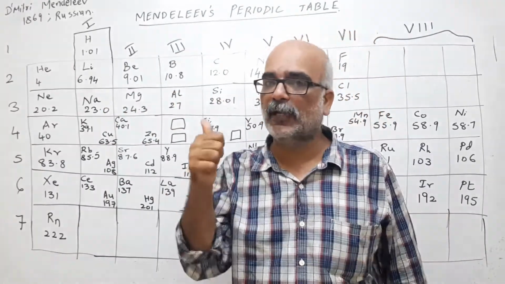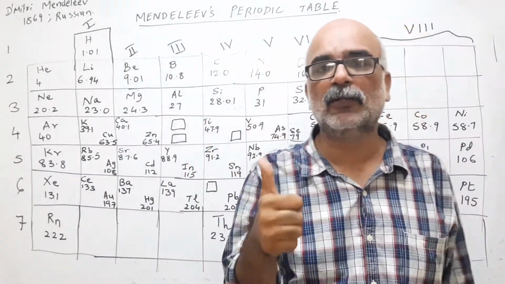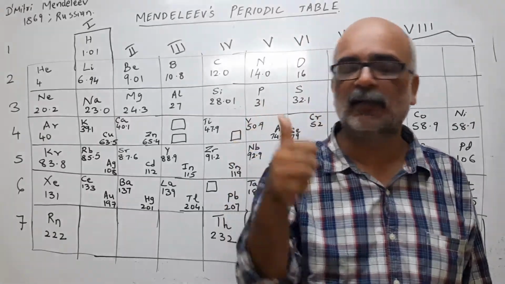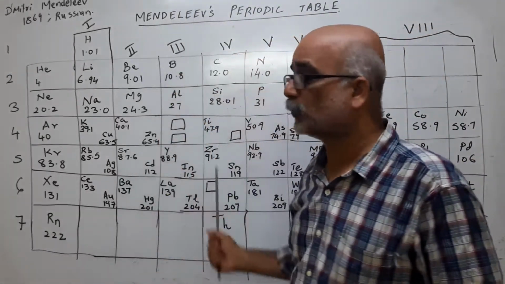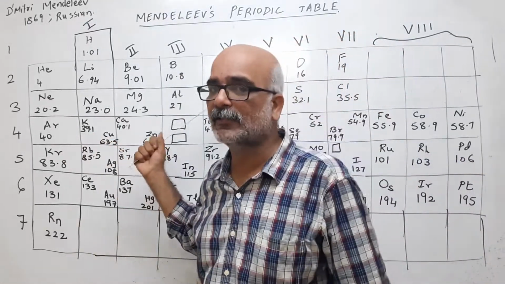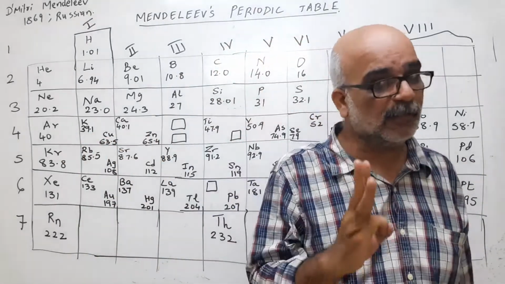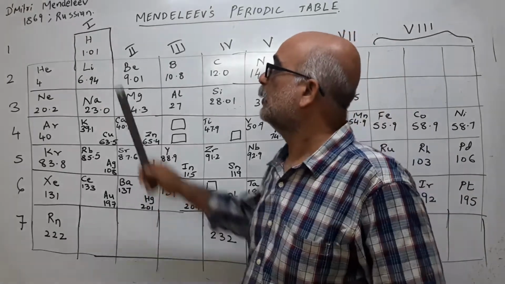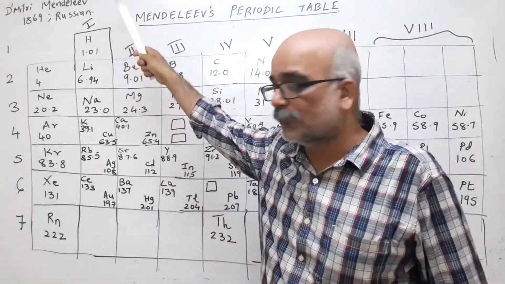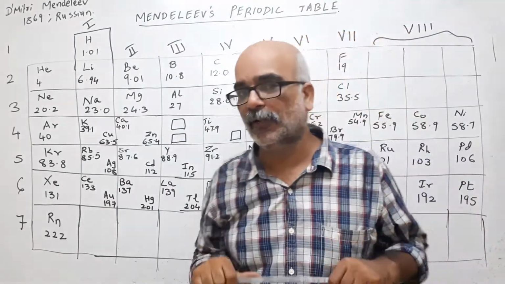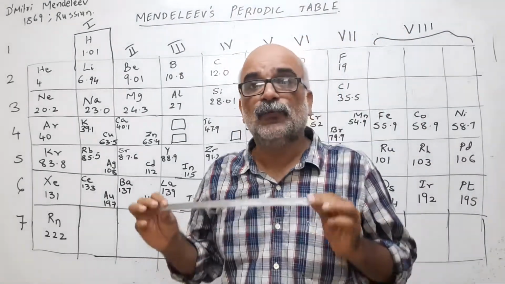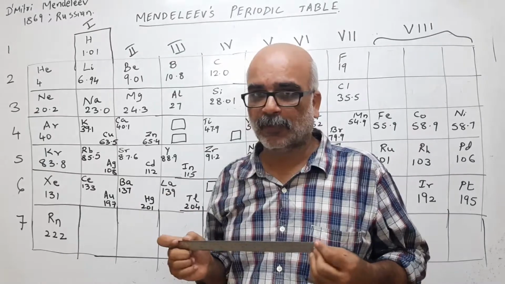Point number 1, it was systematically arranged in the increasing order of atomic mass. Point number 2, it had 8 vertical columns called groups and 7 horizontal rows called periods. Point number 3 is that the elements with similar properties were placed in the same group and elements with dissimilar properties were placed in different groups. This was as far as his features were concerned.